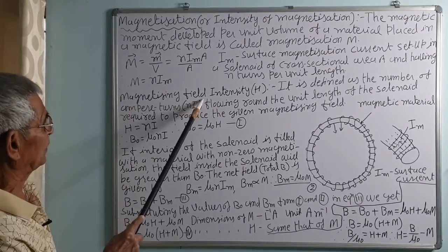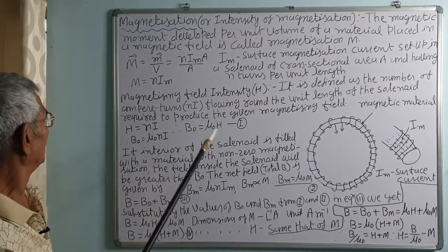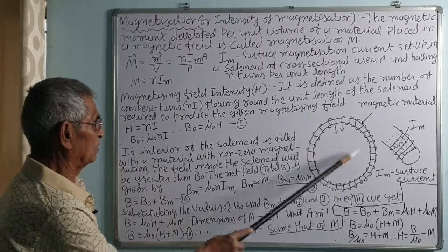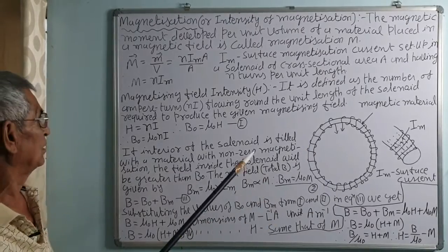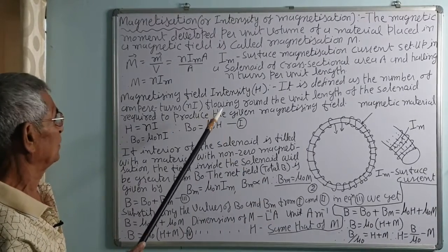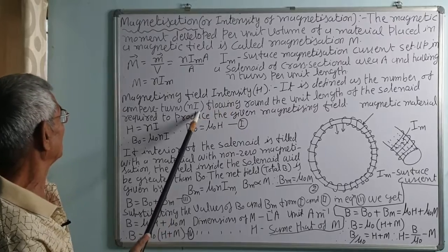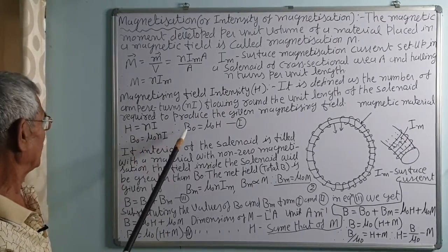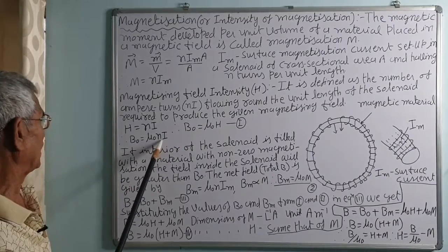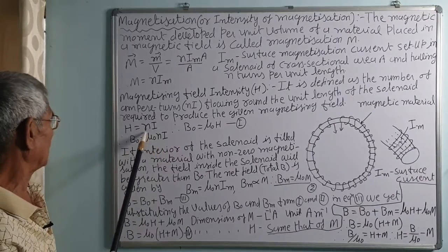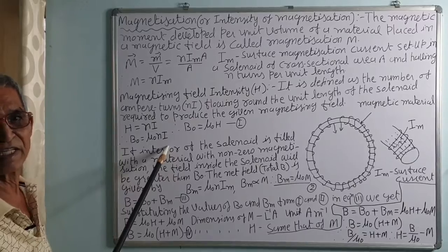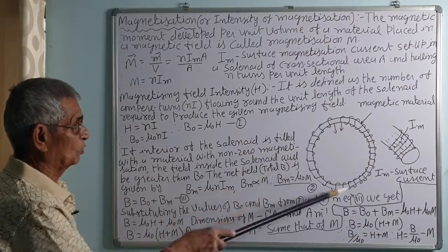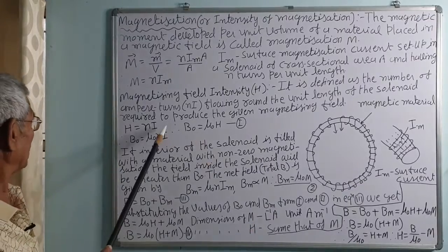So, magnetizing field intensity, now H. The field of the solenoid, that is mu 0 Ni, is the magnetizing field. What is intensity? The Ni is the intensity. So, H is equal to Ni and B0 is equal to mu 0 Ni. So, Ni is the intensity of the magnetizing field, which induces the magnetism in the core, the magnetic material.